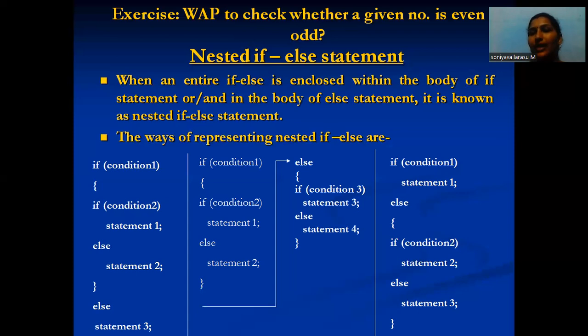And the next condition: if condition 1, statement 1, else if condition 2, statement 2, else statement 3. So the if condition has one statement, or otherwise the else part is if condition 2. If condition 2, statement 2, or else statement 3. So this is a condition inside a condition and a block of program. So it is called an if else statement.